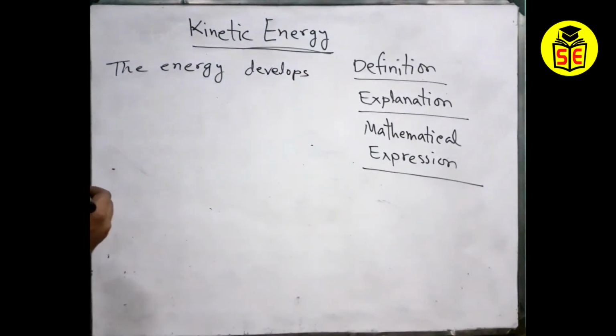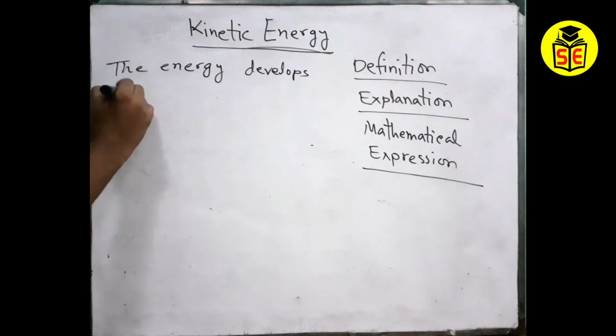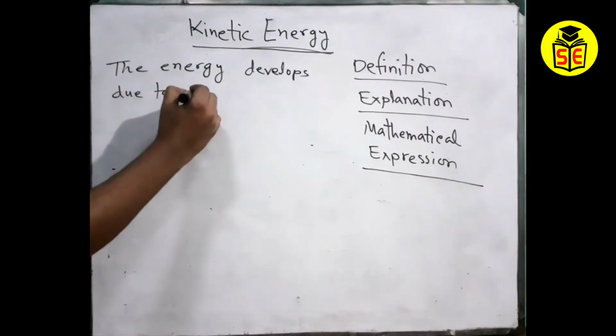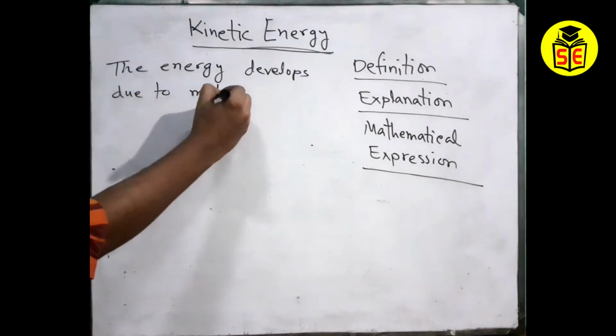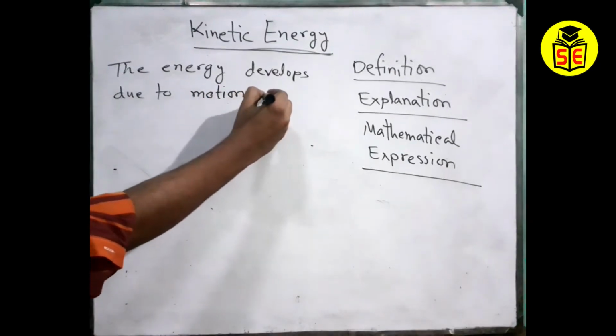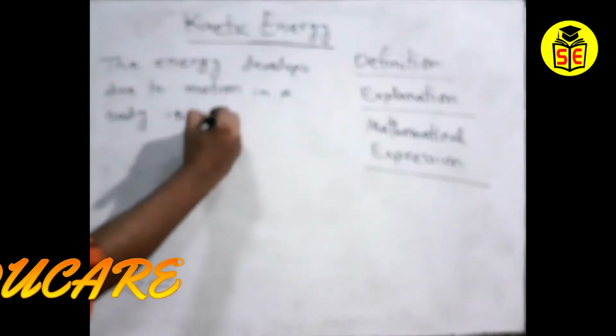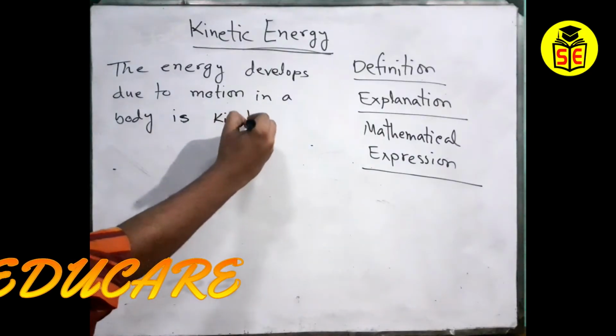So let's go to the definition. For the definition we can say that the energy that develops due to motion in a body is kinetic energy. It is a short technique, and it is appropriate for your SSC level exams.